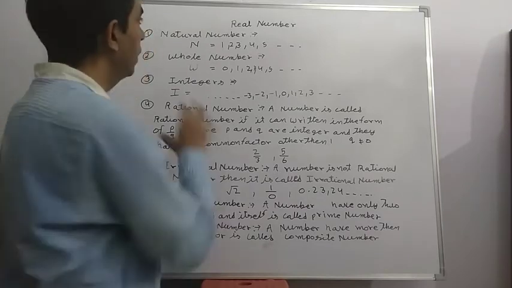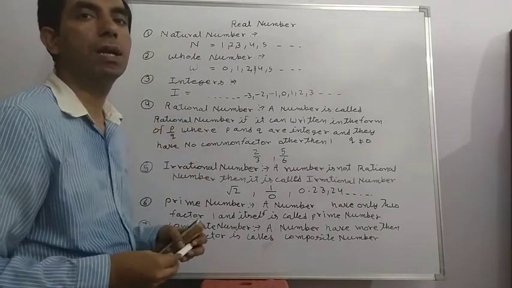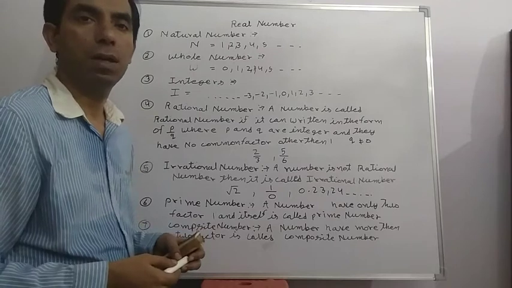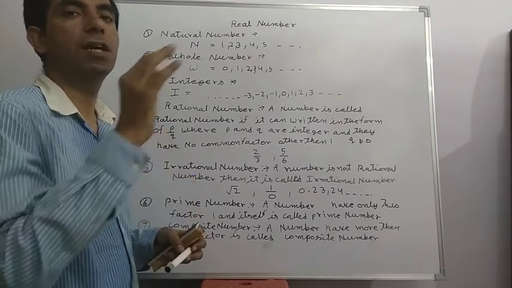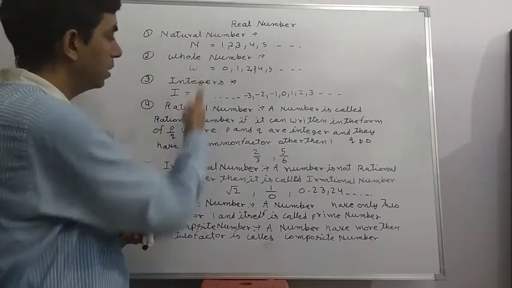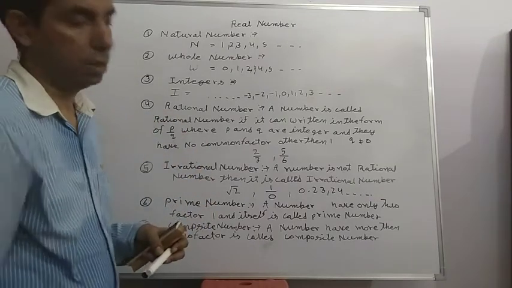So the definition of real number is: a number is called a real number if it is really possible. But they do not usually ask for the definition of real number, because we have already learned the different types of numbers.